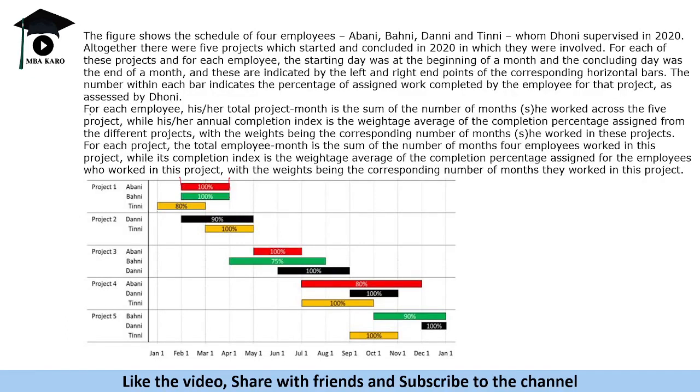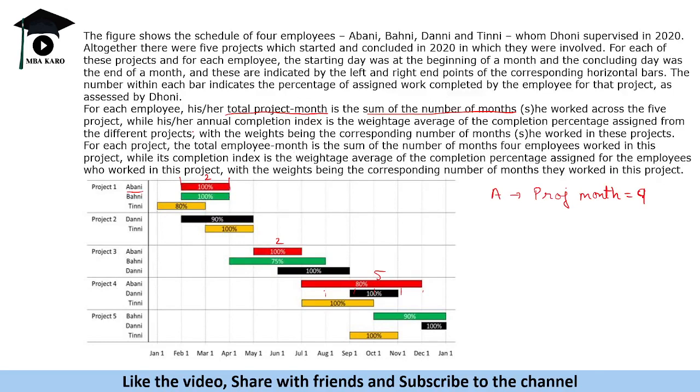It says that for each employee, his or her total project month is the sum of the number of months the person worked across the five projects. So let us take Abani for example. It is 2 months here, 2 months here. Abani did not work in project 2. And here 1, 2, 3, 4, 5, so 5 months here. So for Abani, project month will be equal to, sorry, 9. That is what is meant by project month.